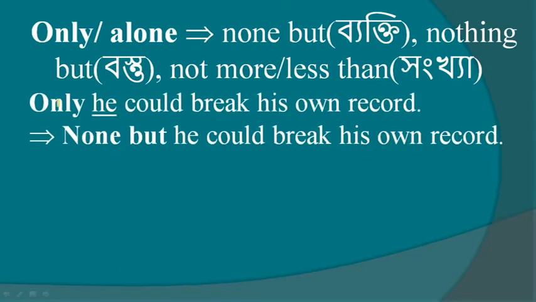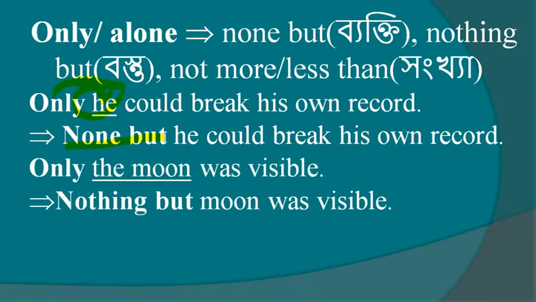Next example, only he could break his own record. Here only indicates he. He is a person. So you have to use none but here. Okay. Only the moon was visible. Here only indicates a thing. Moon is a thing.